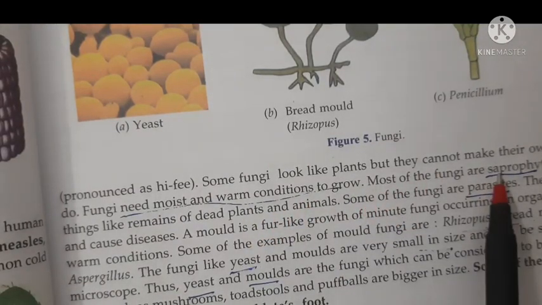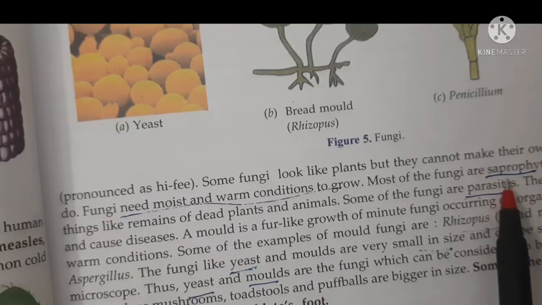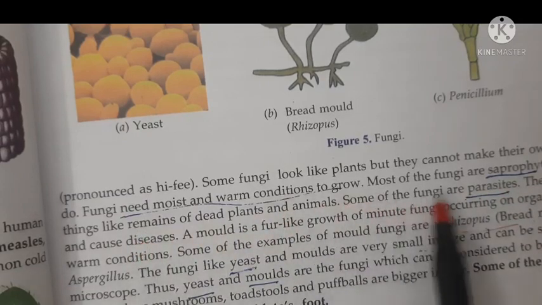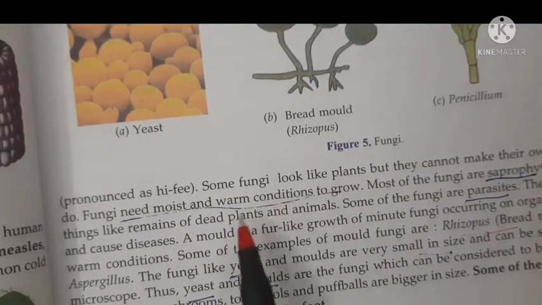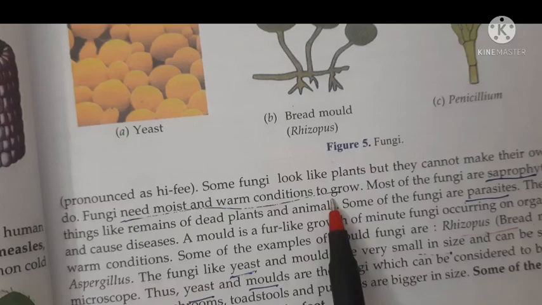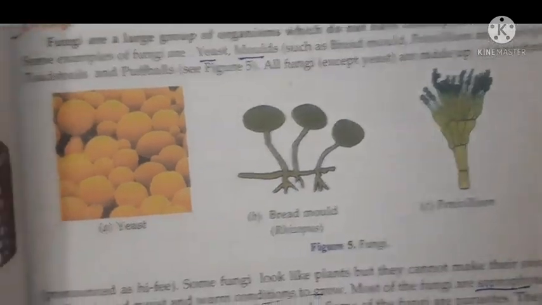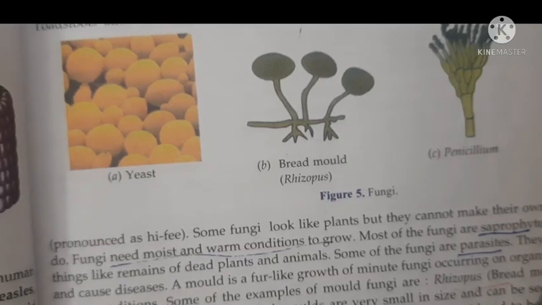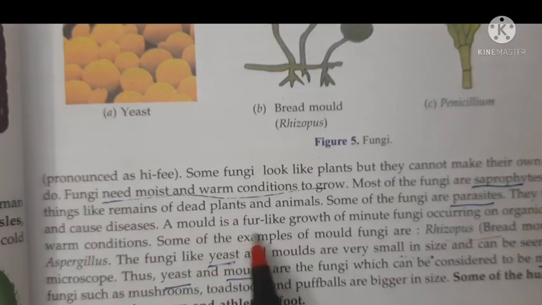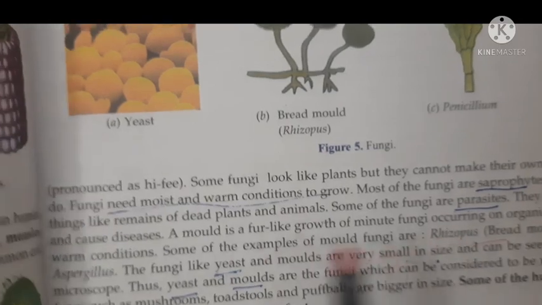So you know what is a fungus. Fungus can be saprophytes and can be parasites. Understood? So please underline till saprophytes. And these fungi like bread mold, they do not perform the process of photosynthesis. So you can write: mold is also a fungus. A mold is a fur-like growth of minute fungus occurring on organic matter in moist and warm conditions.